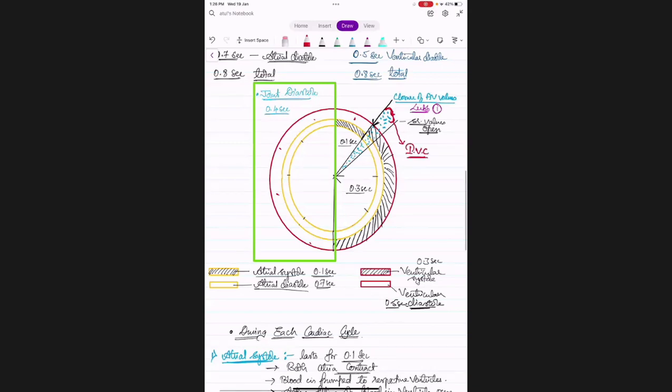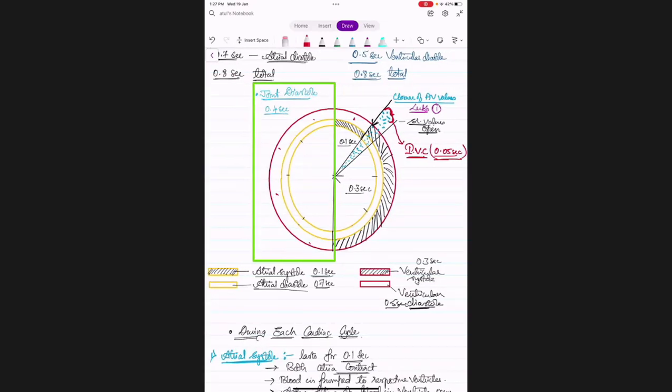In this 0.3 seconds, for the first 0.05 seconds, blood is not going anywhere. Iso means same, volumetric means volume, contraction is contraction only. Contraction has started. But is there any change in the volume of blood?